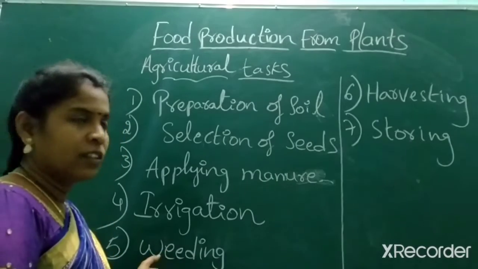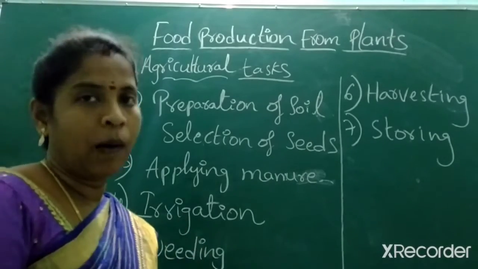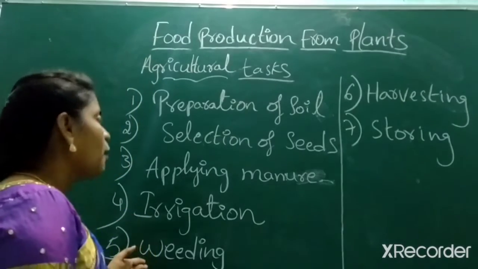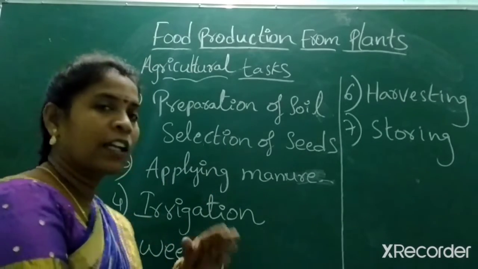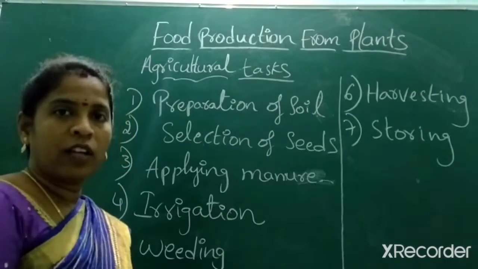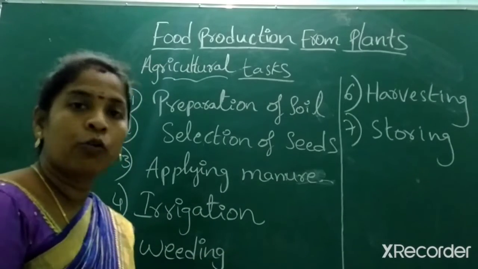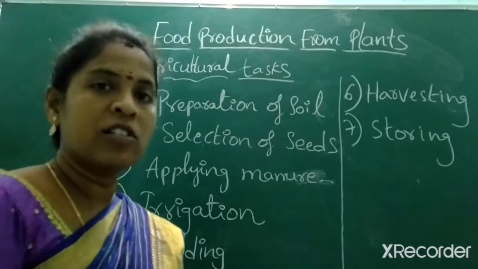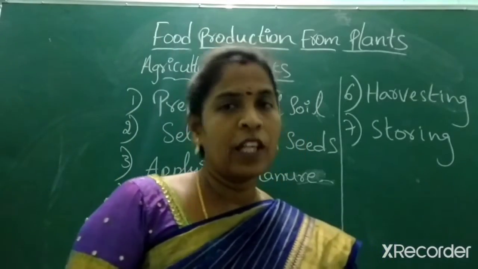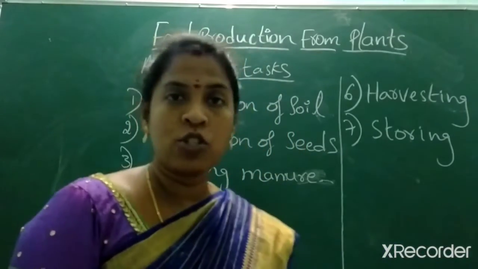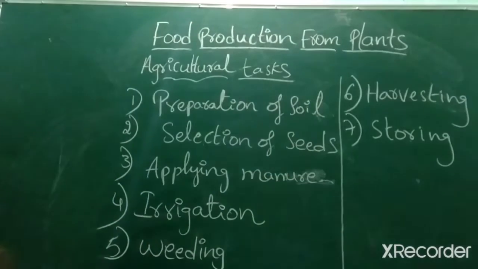Next, weeding. Weeding means unwanted plants are to be separated from the crop. And next, harvesting, cutting off the crop, and storing. So these are the methods followed by farmers to cultivate the crop. Then we look at the first one, preparation of soil.